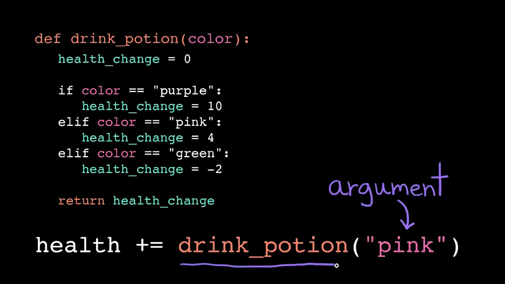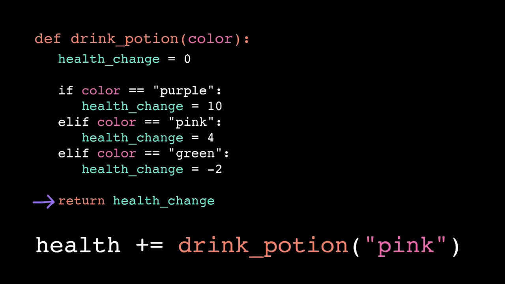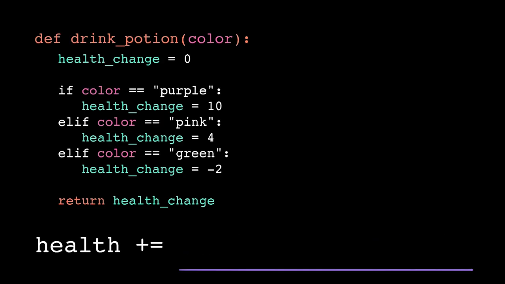To execute a function call, the computer jumps back to the function definition. It plugs in the input values by binding the arguments to the corresponding parameters. This is effectively the same as a variable assignment, so we're assigning the value pink to the variable color. Then the computer executes the function body. When it reaches the return statement, it'll exit out of the function body and jump back to the line of code where the function call occurred. The function returns out whatever value appeared after that return, so this function call evaluates down to the value 4. And then we can call the function again and again with different arguments.